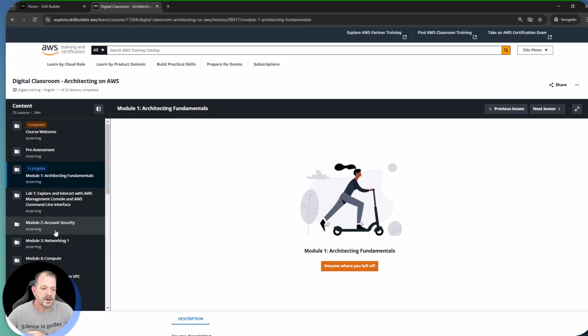Module number 2, we're going to cover account security. We're going to cover networking. This says networking part 1 over here. So this is going to be networking within a VPC. If you don't know what a VPC is yet, that's okay. You're going to learn about it as part of networking. Think about this as a network that's all contained within one logical boundary.